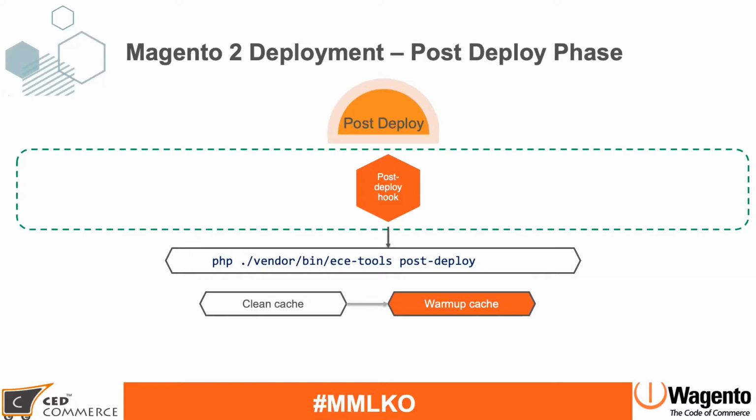Then after that, the second step it will run is warm up cache. Warm up cache is useful if you have some most visited pages, like the home page, which is the most visited page. You can generate a cache of that specific page in advance, so that you don't need to wait for someone to visit your pages to generate the cache; in the background you generate the caches of those pages. So next time when any customer visits, Fastly or any other system can serve the correct page cache data directly instead of generating new cache content.